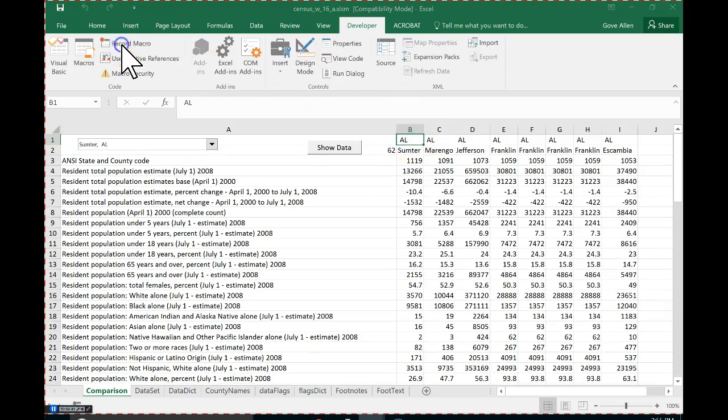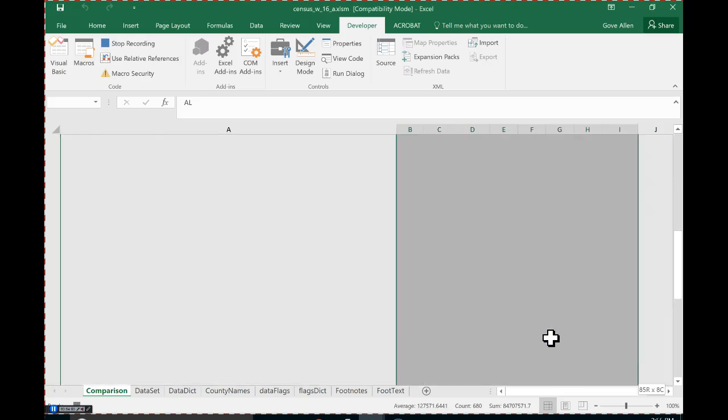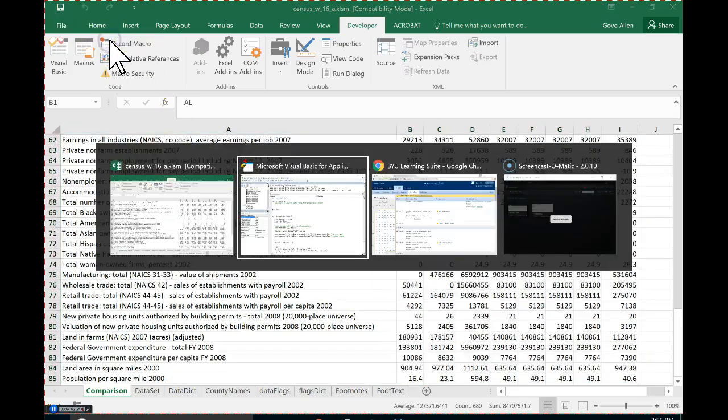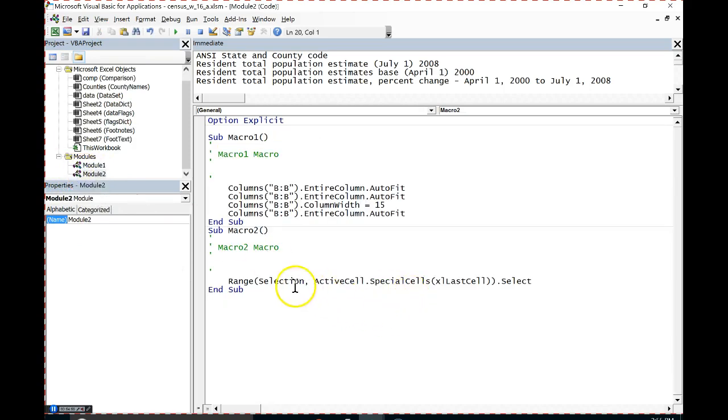Record macro. There's already something I don't like about Control-Shift-N, but let's see what it records as. I'll call it macro 2. That's great. Control-Shift-End. Stop recording. Take a look at the code.